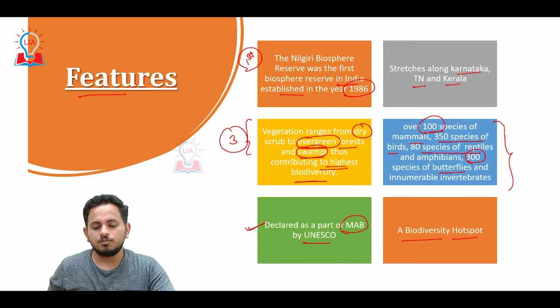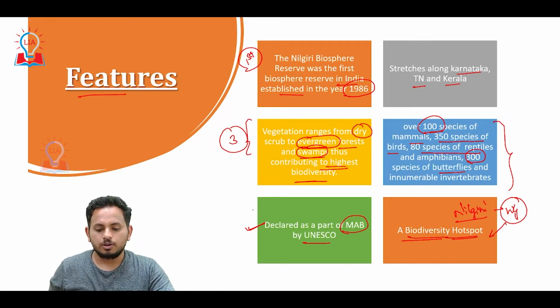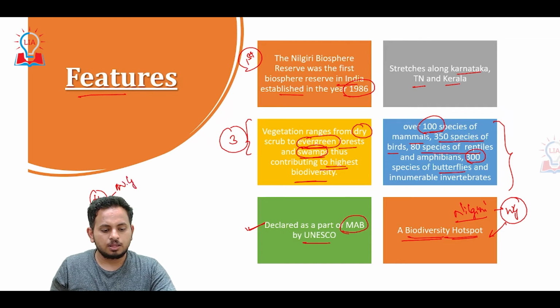The Biosphere Reserve of Nilgiri forms a part of Western Ghats, where Western Ghats is a biodiversity hotspot. We have in India 4 biodiversity hotspots. One is Western Ghats, the other one is Himalayan region, the third one is Indo-Burma region, and the last one is Sundaland.